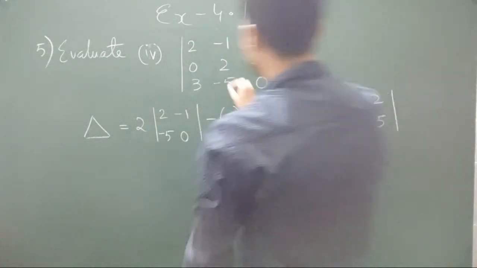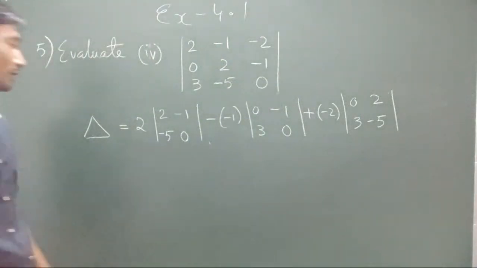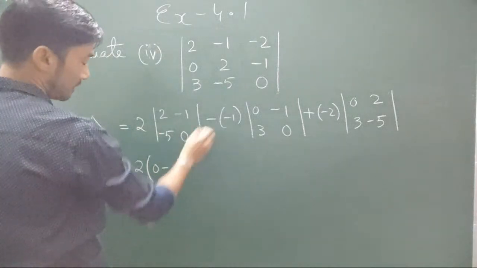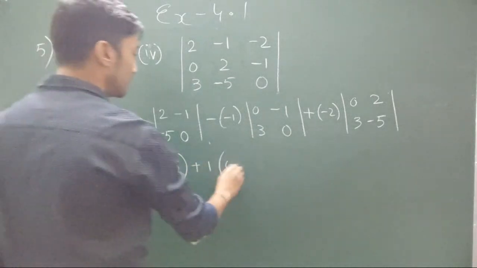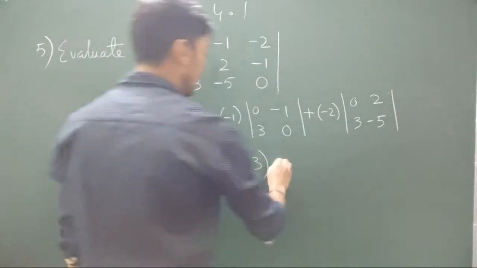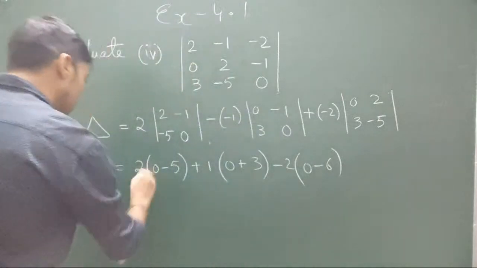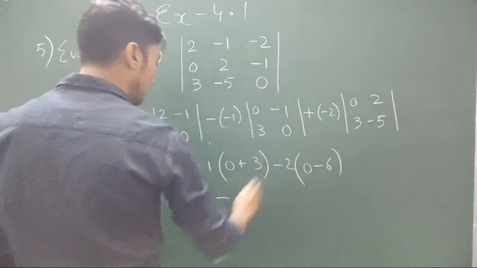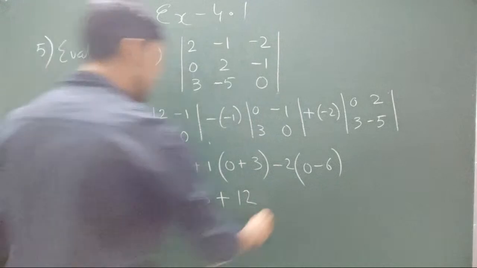Even after that we might still make mistakes. I cannot guarantee that careless mistakes will not happen. So 2 into 2 zeros are 0, minus 5 ones are 5, minus minus plus 5, no problem with that, plus 1 into 0 minus 3 ones are 3, minus 3, minus minus plus, minus 2 into 0 minus 6. So 2 into minus 5 is minus 10, plus 1 into 3 is 3, minus 2 sixes are 12, minus into minus plus 12. So 12 plus 3 is 15, 15 minus 10.